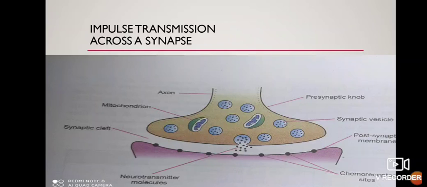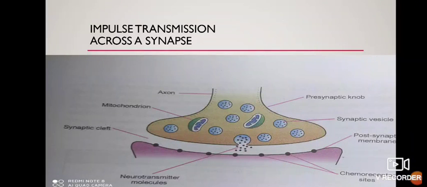At the end of the neuron, the impulse is passed to the next neuron, an organ, muscle, or gland through a neurotransmitter. A neurotransmitter is a chemical secreted by the axon terminal for transmission of impulse to the next neuron, muscle, gland, or organ. Examples are acetylcholine, noradrenaline, and glutamic acid.